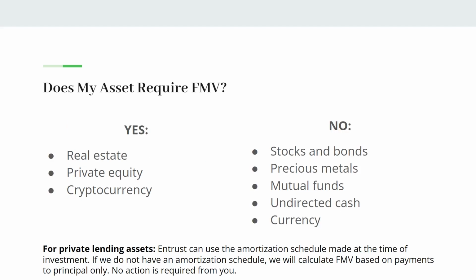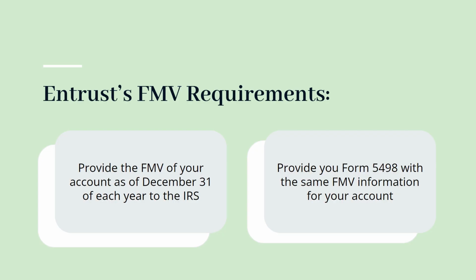So here's a quick list of what assets require an FMV and what assets do not. Real estate, private equity, such as LLCs, limited partnerships, corporations, cryptocurrency. These are all assets that you will need to submit an FMV if the asset value has changed. If you have stocks, bonds, precious metals, mutual funds, undirected cash, and currency, you do not need to submit an FMV. So what do we do with this FMV? We basically enter that information on the 5498, and then we will file the 5498 with the IRS.